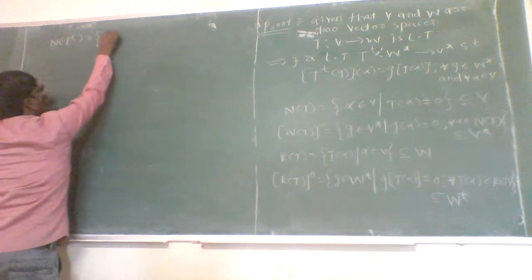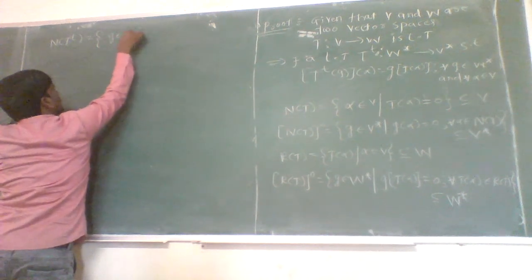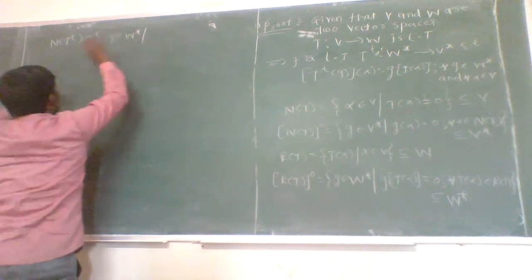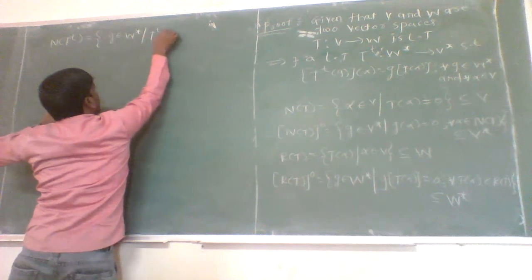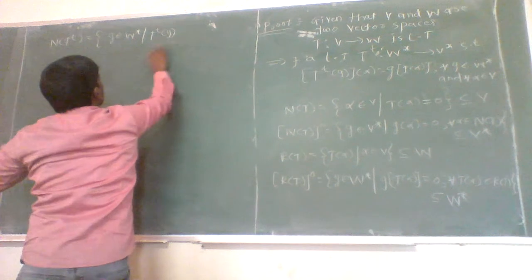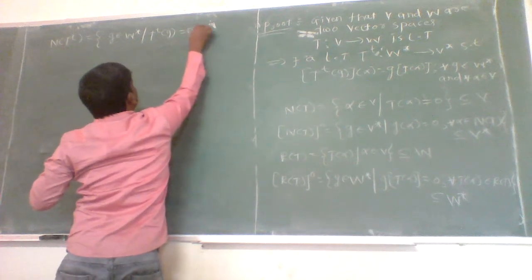So it contains all g belonging to W star such that T to the power t of g is equal to 0.